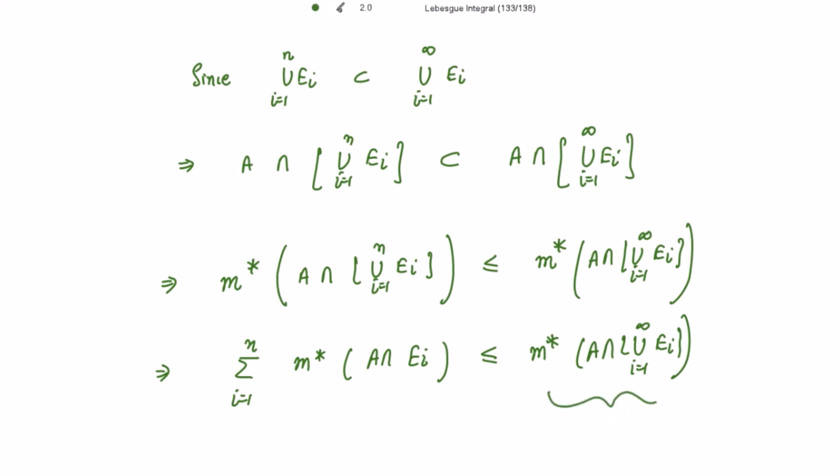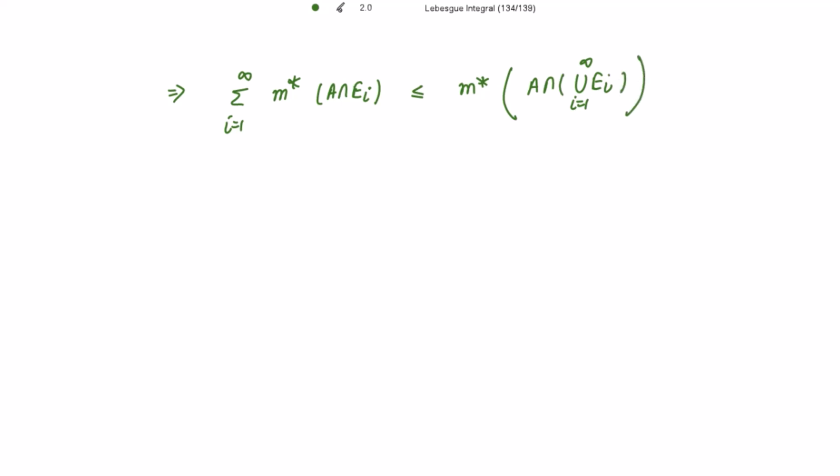Now since the right hand side of this inequality is independent of n, it is not depending upon n, we can also use this summation for i going from 1 to infinity. So now replacing n with infinity, the summation, i going from 1 to infinity, of the measure of A intersection E_i is less than or equal to the measure of A intersection the infinite union of E_i.